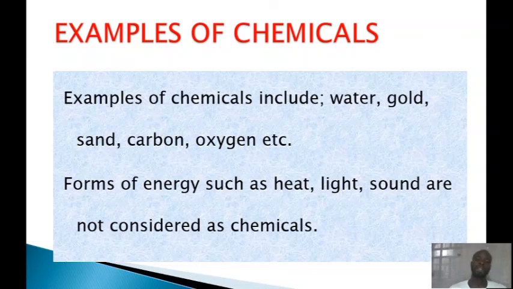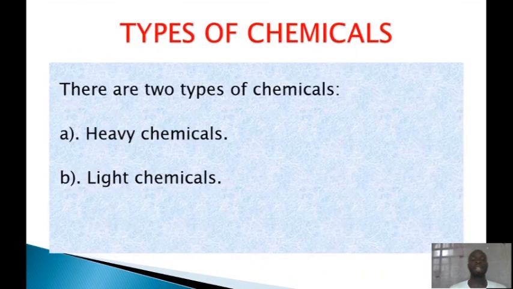Okay, let's look at types of chemicals. There are two types of chemicals: the heavy chemicals and light chemicals.